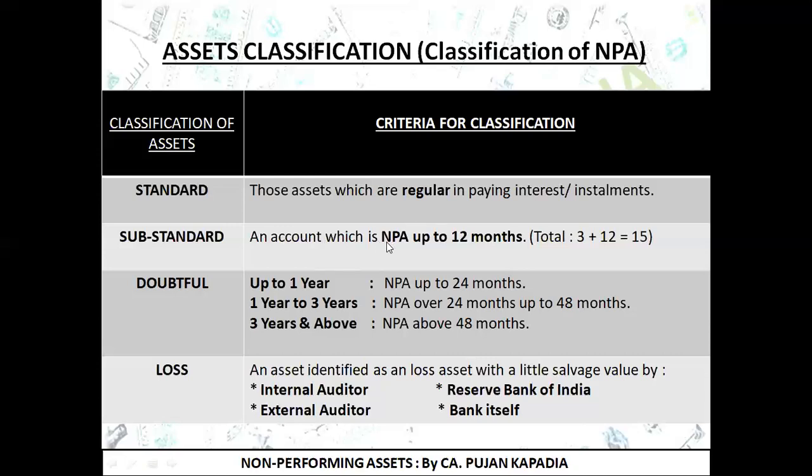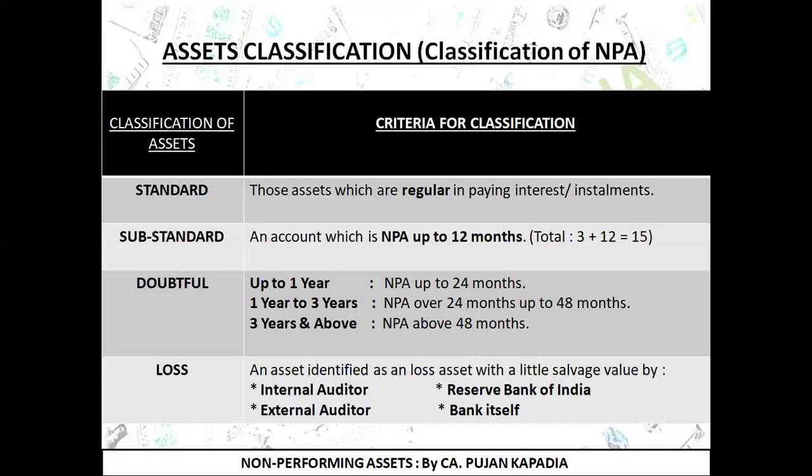So as soon as an account becomes NPA, up to 12 months after that it is going to fall under the category of substandard asset. So again, I would like to recall what is standard: this is something which is regular. What is substandard? If my account becomes NPA, that is overdue for more than 90 days, then for the next 12 months after being NPA, that account is going to fall under the category of substandard asset.